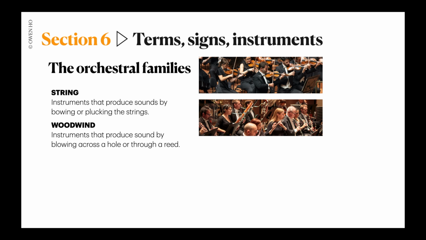Then we have the woodwind family, which are instruments that produce sound by blowing through a hole or through a reed. A reed is a thin piece of bamboo attached to some instruments. On these instruments, such as the clarinet, oboe, and bassoon, you blow through a reed to make it vibrate, and the vibration will be amplified by the instrument so that it makes a musical pitch.